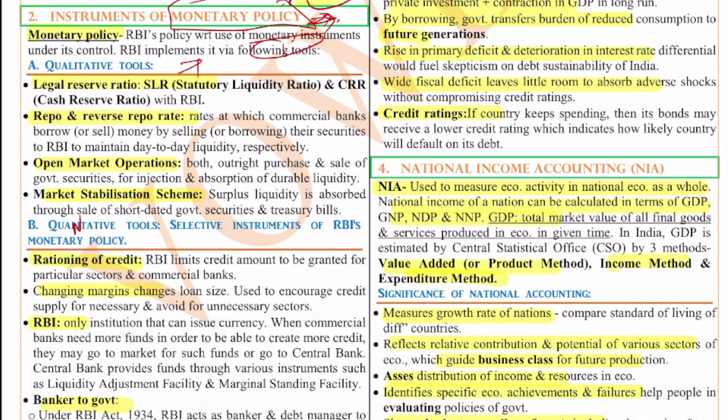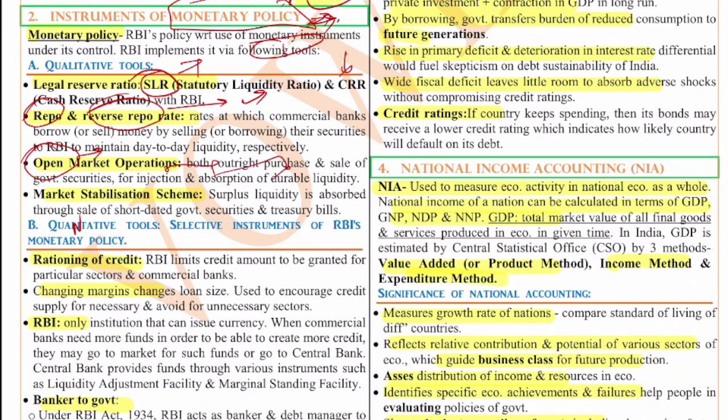So there are various tools like the statutory or legal reserve ratios, like the statutory liquidity ratio, the SLR, and the CRR, the cash reserve ratio with the RBI. Next, the repo and reverse repo rate. These are the rates with which RBI easily controls the loans to the banks. Next, open market operations. Open market operations means outright purchase and sale of government securities for both injection as well as absorption of liquidity. It will control the liquidity at large.